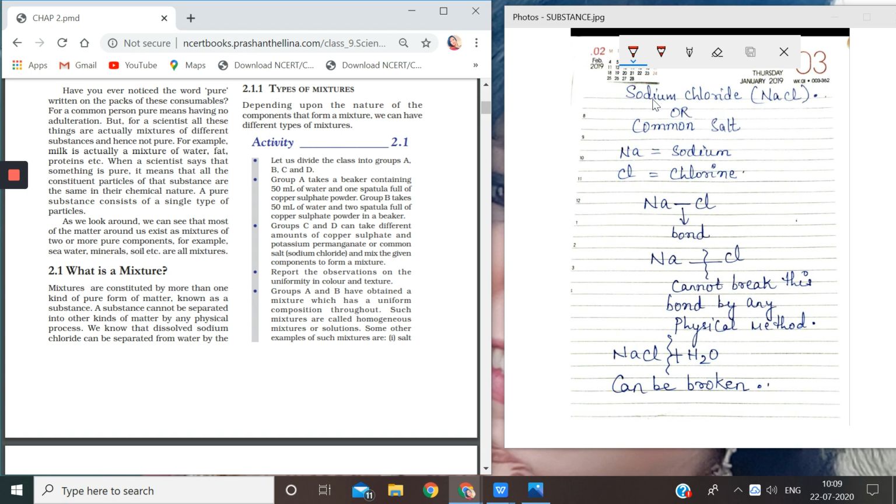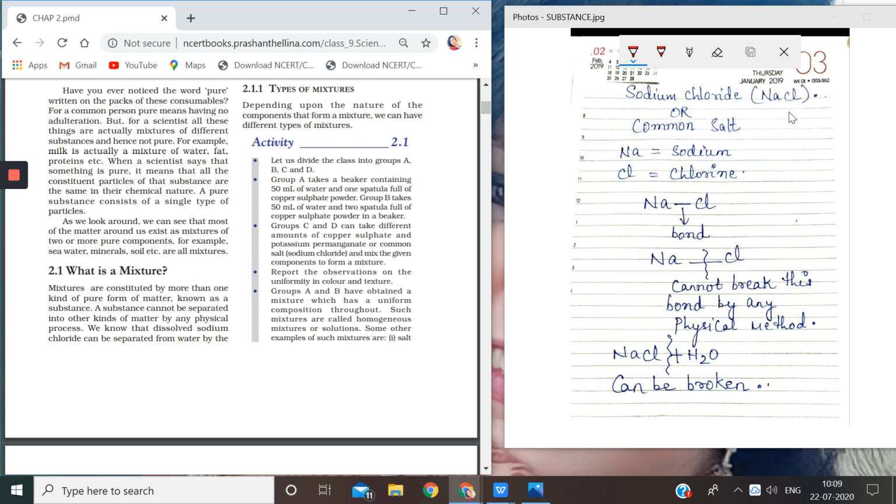Sodium is a metal, chlorine is a non-metal. Sodium alone has a different property, and chlorine alone has a very different property. Chlorine is a gas and sodium is a metal. But when they combine together and form a bond with each other, they become the common salt that we eat every day. Children, now this has become a substance.